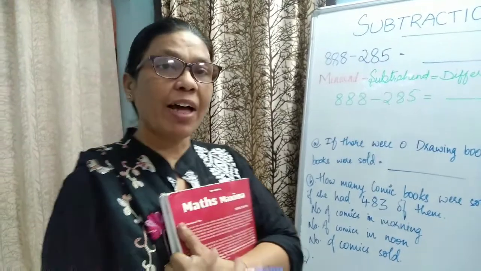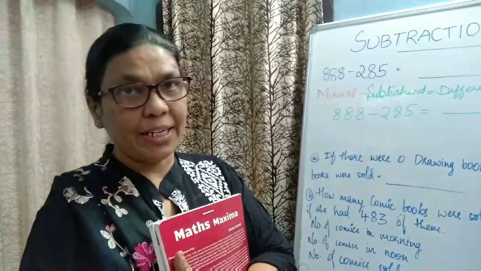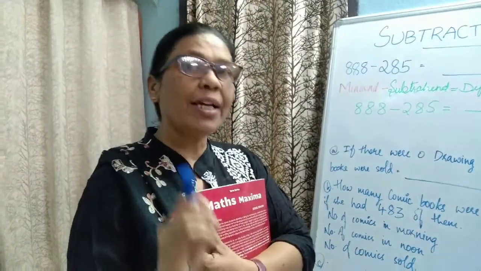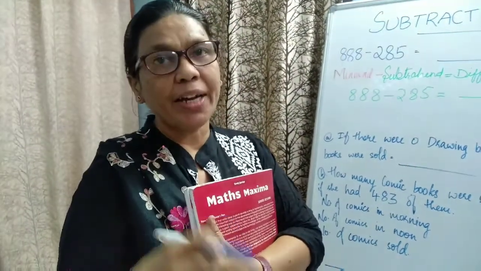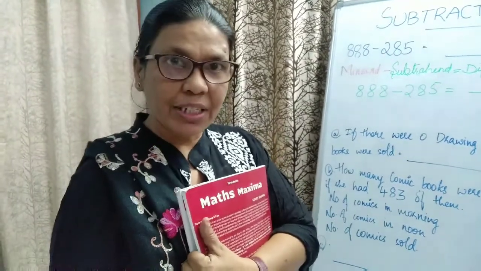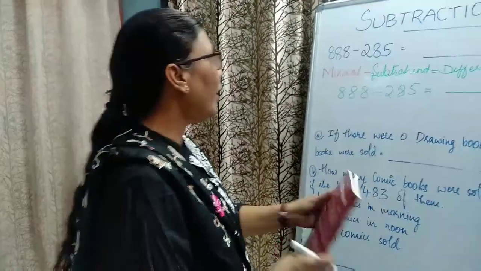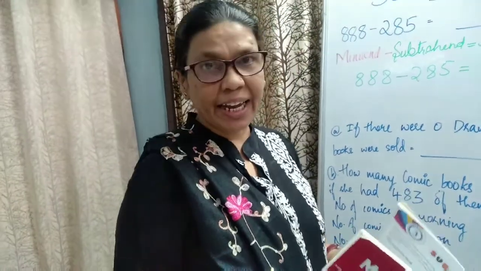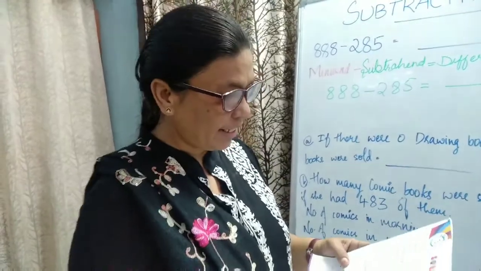Okay. What your father gave, that amount is called minuend. And how much you spend, that is called subtrahend. And what is left is called the difference. Okay, children? Now you understand in a better way now. Okay? Now, this is a recollection of what you have learnt in the second standard.